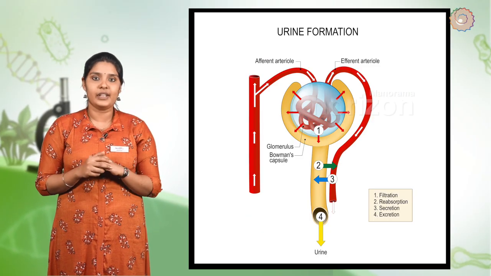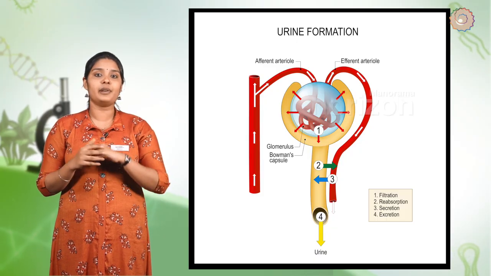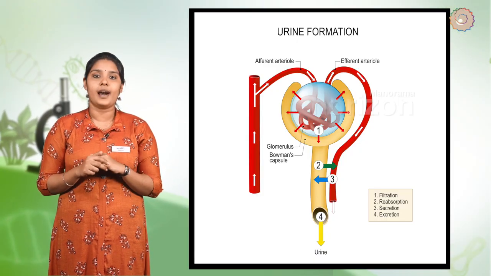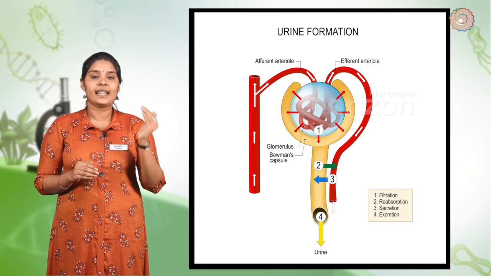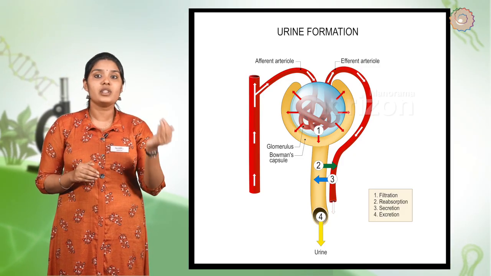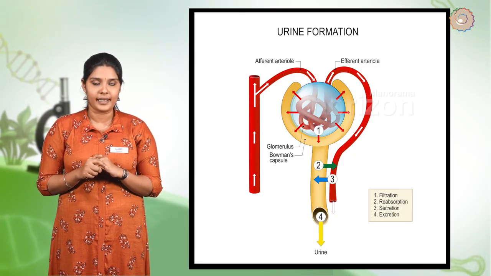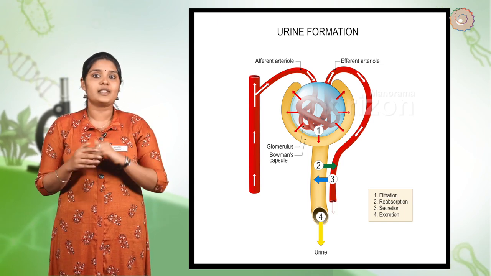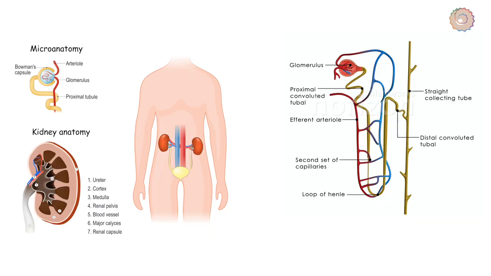Once the waste is filtered out, the blood free from waste goes into the renal vein, from where it goes to the heart. The fluid containing waste material is forced out of the glomerular capillaries into the Bowman's capsule. The filtered out fluid is called glomerular filtrate. Bowman's capsule leads to a long tubular structure before meeting the collecting duct.